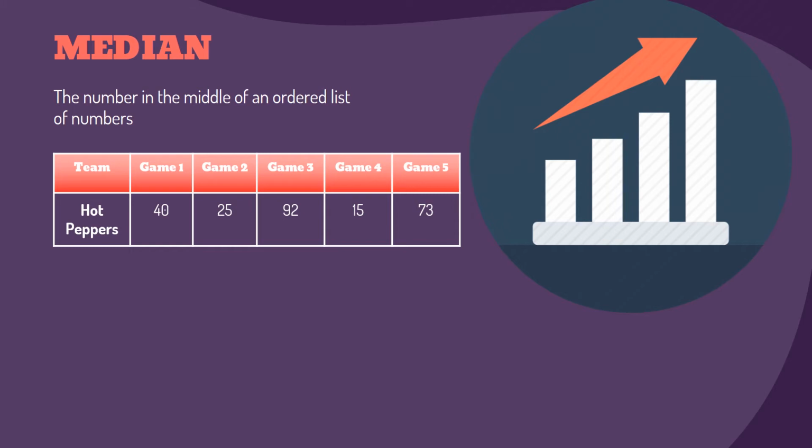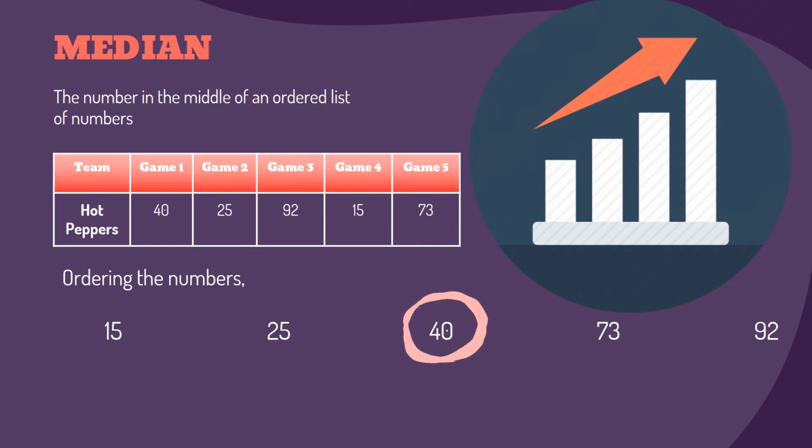If I were to start with the smallest, it would be 15, 25, 40, 73, and 92. Next, we find the number in the middle, which is 40. Therefore, the median score of the Hot Peppers basketball team is 40 points.